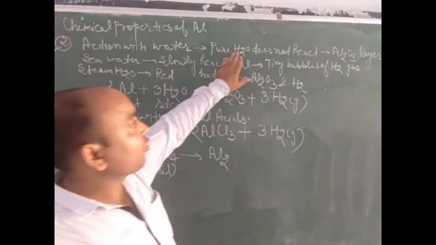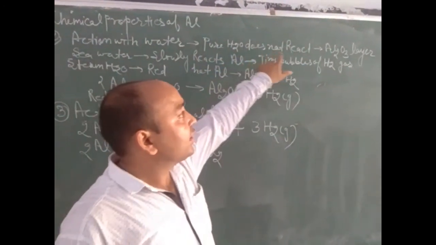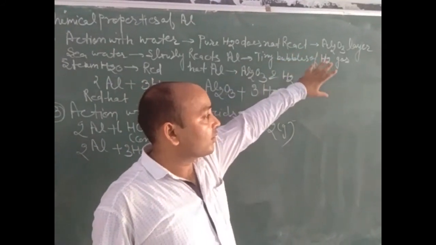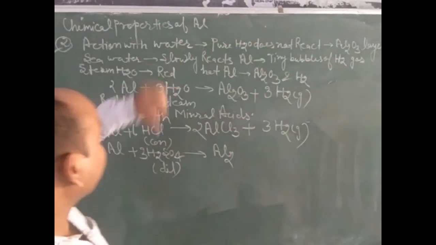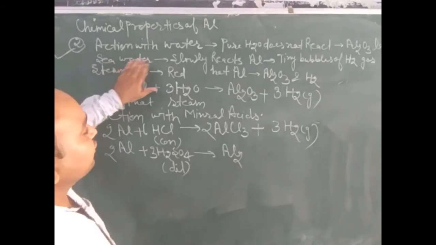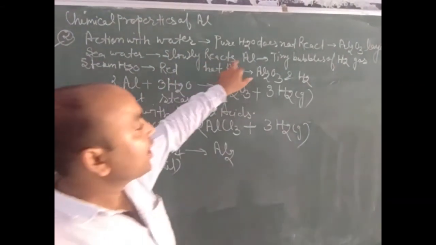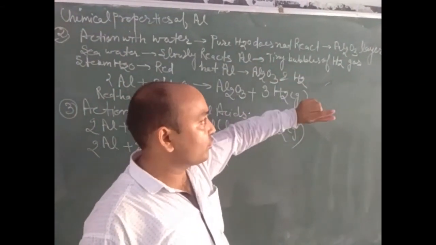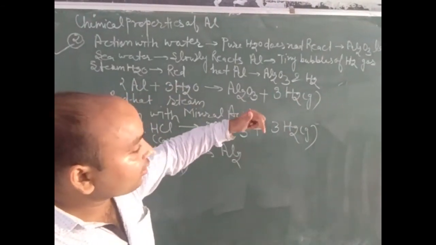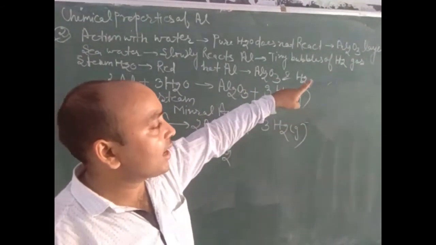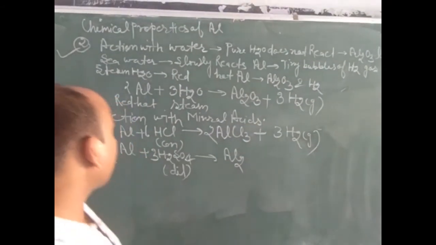We know that pure water, that is H2O, does not react with the Al2O3 layer, meaning the aluminum oxide layer. But seawater slowly reacts with aluminum and gives tiny bubbles of hydrogen gas. When we bring a burning splinter near the hydrogen gas, it gives a pop sound.